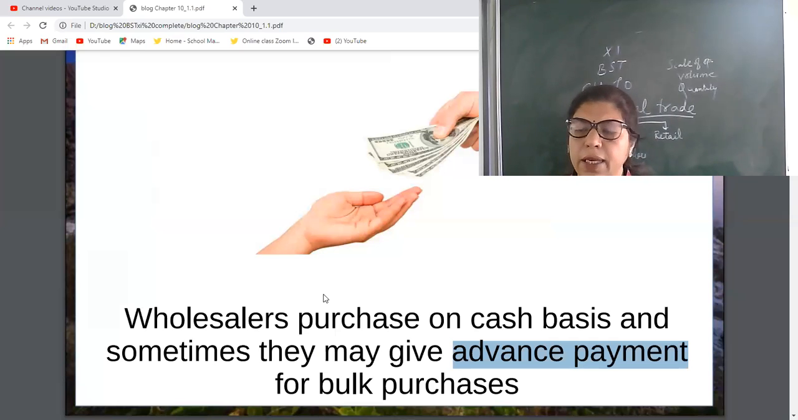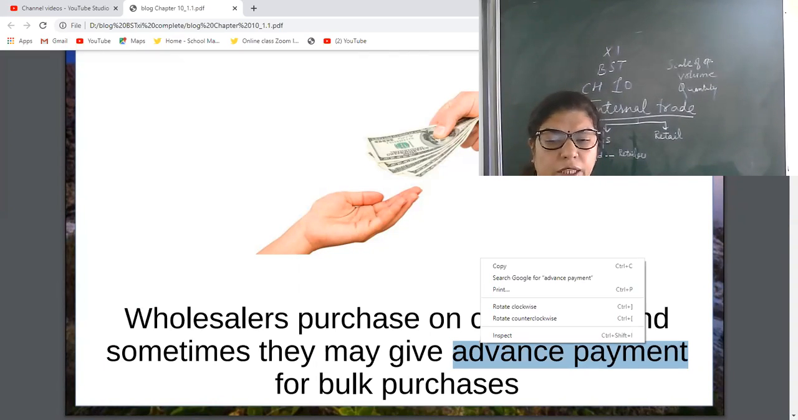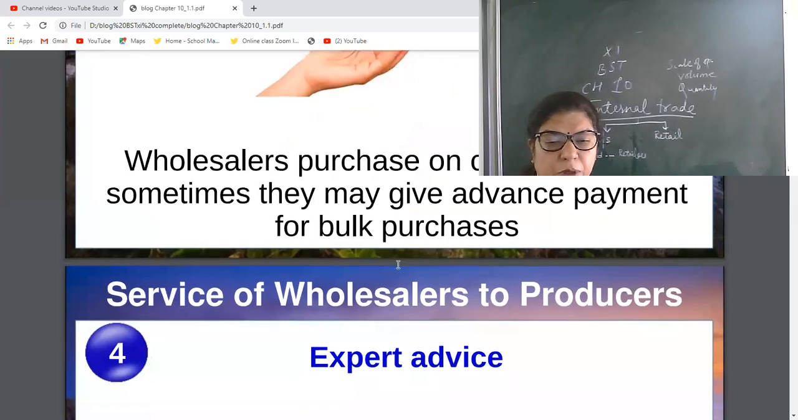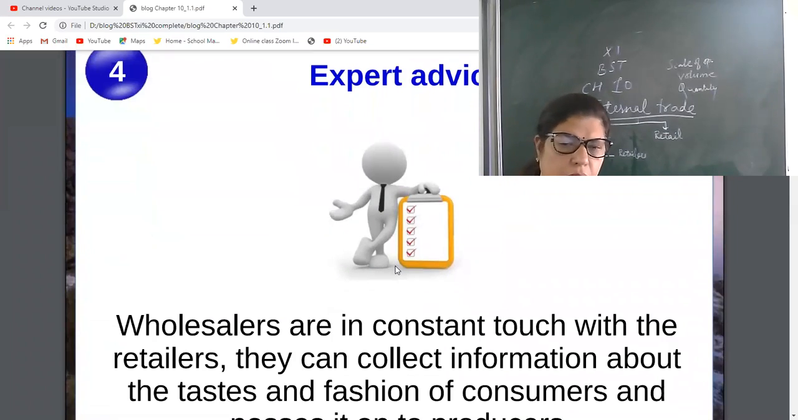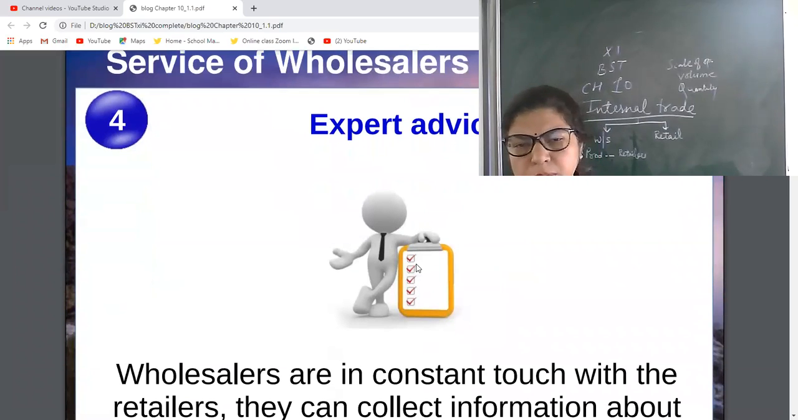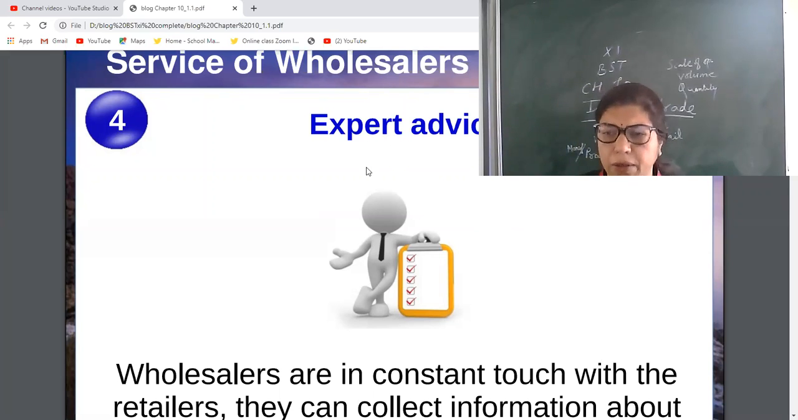In that case, in my opinion, every producer will prefer the cash basis because that will give them cash, and will sell the products only to those wholesalers who are giving even advance payment. Now, expert advice. Yes, expert advice means, my dear children, wholesalers know about the market very well because they are dealing in a single line of product or only a few products.